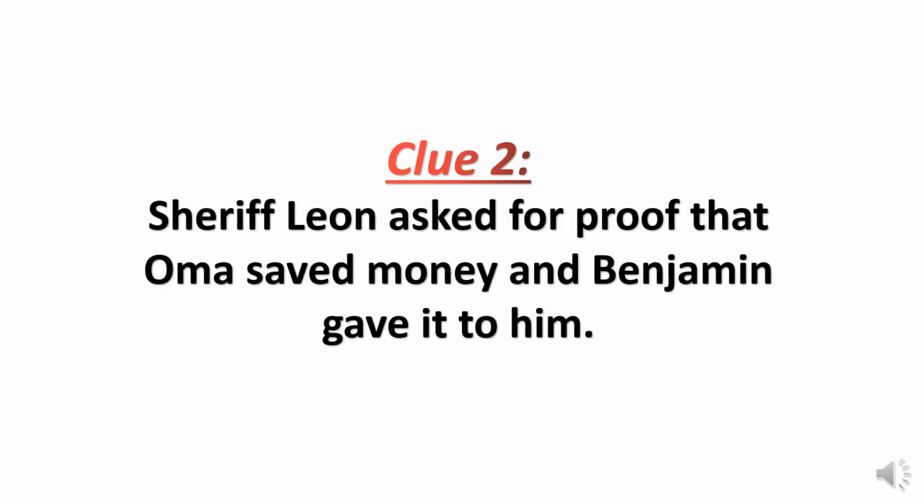Now what's the clue of this part? Clue of part one was the accusation that Mrs. Grady suspects Oma stole her coat and sold it to pay off her mortgage. What's the clue in this part? Sheriff Leon asked for proof that Oma saved money and Benjamin gave it to him. So Benjamin proved to Sheriff Leon that Oma paid off the mortgage with money she saved, that she didn't actually steal Mrs. Grady's coat.